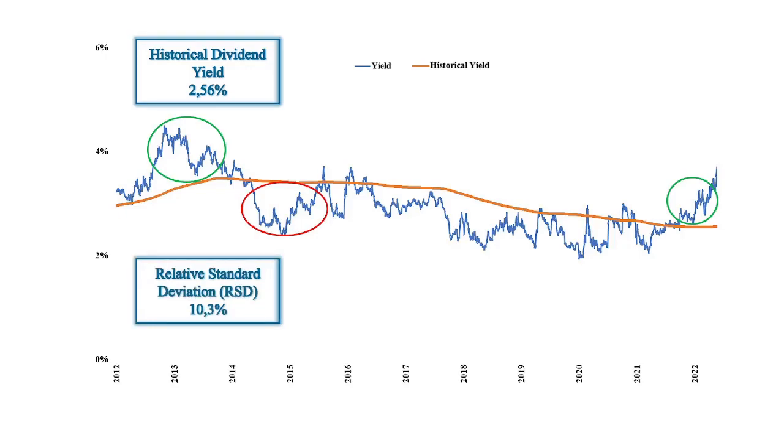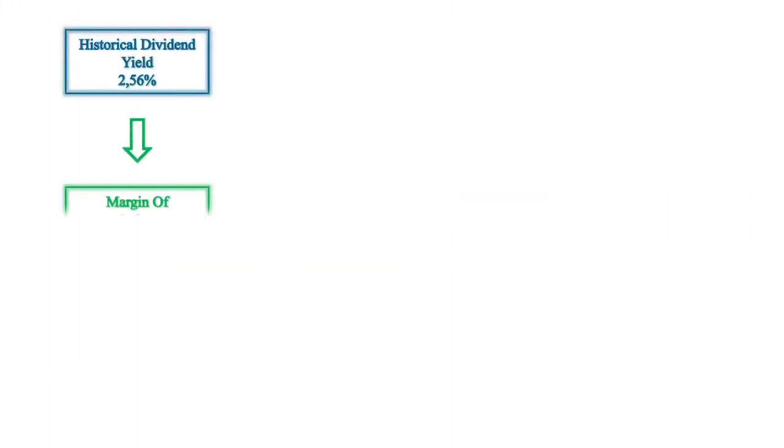To the historical yield, I add a personally defined margin of safety of 25%. This margin of safety will be adjusted upwards or downwards depending on the metrics of the company. My first criterion is the stability of the dividend, measured with the relative standard deviation. With this value I can measure how volatile the dividend yield is.